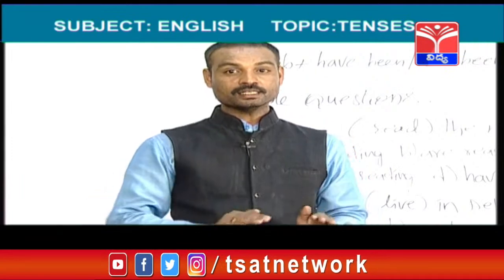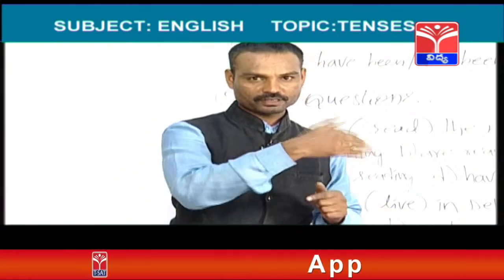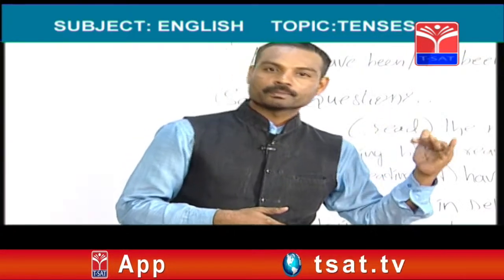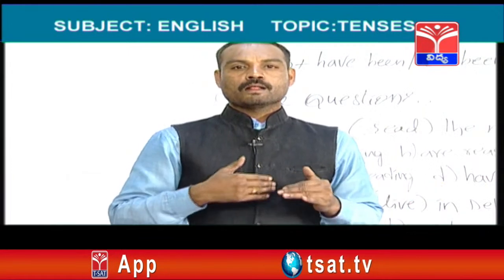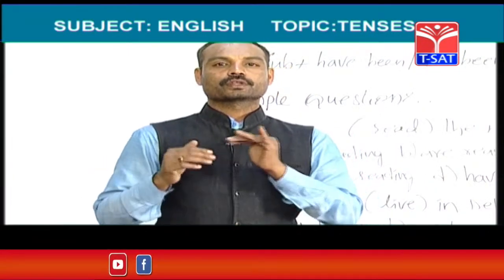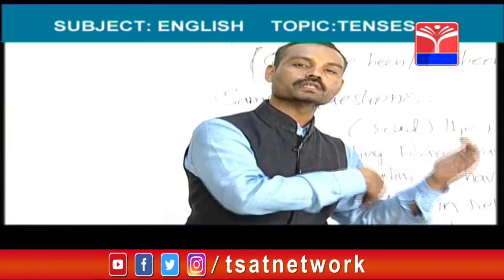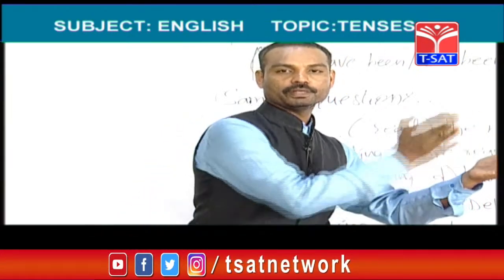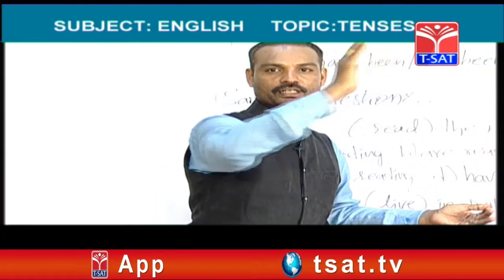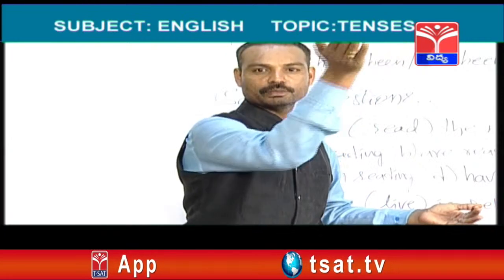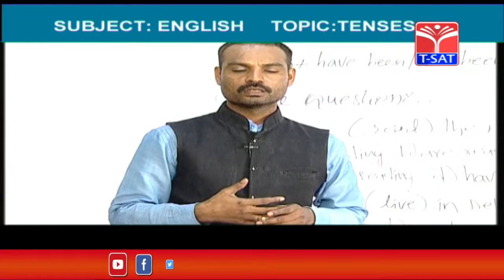The frame of the tense is subject plus shall be and will be. These are the helping verbs of future. And V1 plus ing means ing form, then extra words. Examples are, I will be waiting for you. I will be playing tennis at this time tomorrow. We will be playing tennis, he will be playing tennis, they will be playing tennis, she will be playing tennis. This is about future continuous tense.